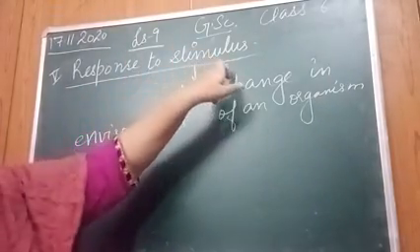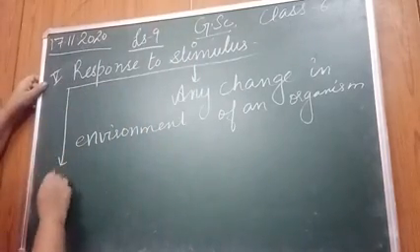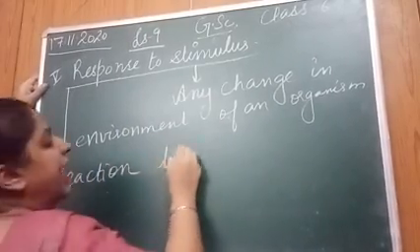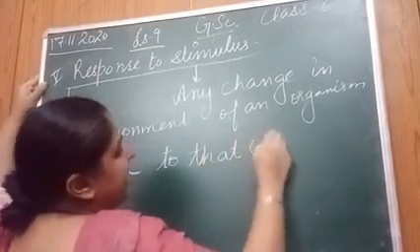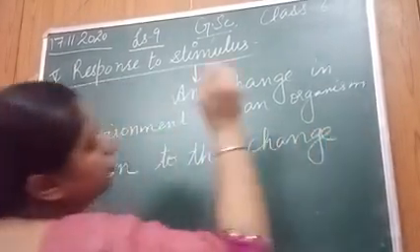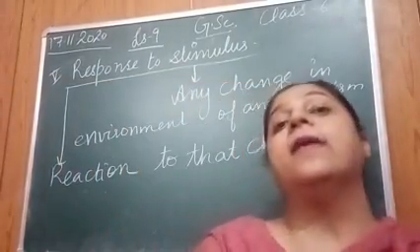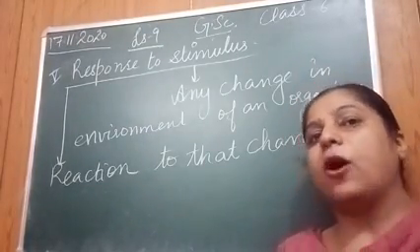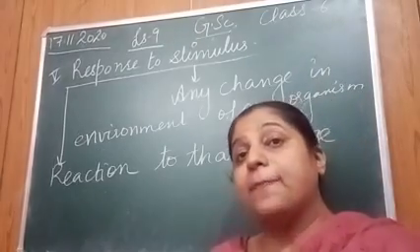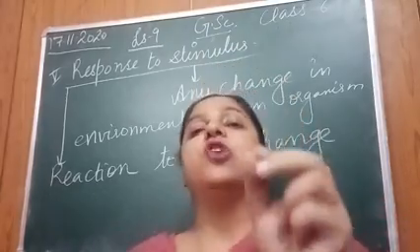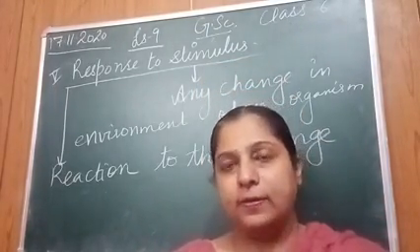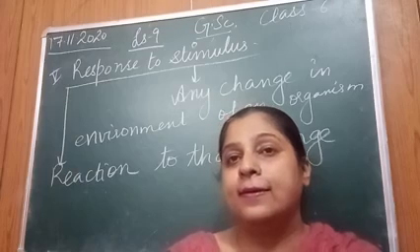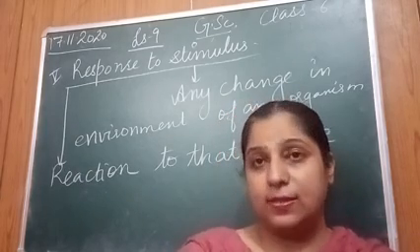And response to stimulus क्या है? Reaction to that change. Reaction of living organism to that change is known as response to stimulus. Every organism responds to stimuli. For example, just a small example I will give. Suppose accidentally you touch hot iron. What will happen? When you touch hot iron, you will immediately pull your hand back. Why? This is your response to stimulus.